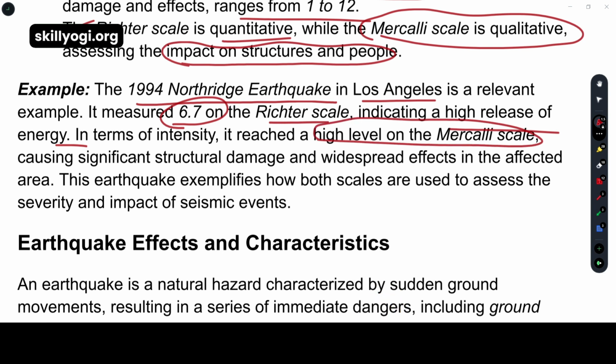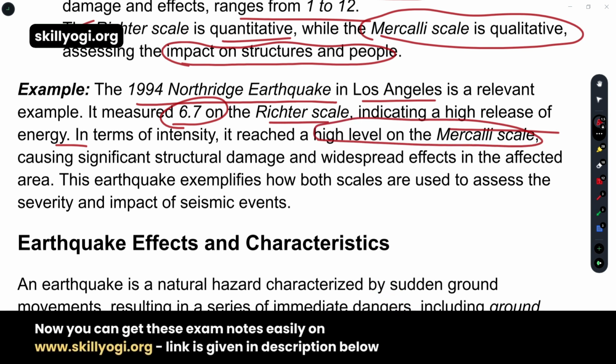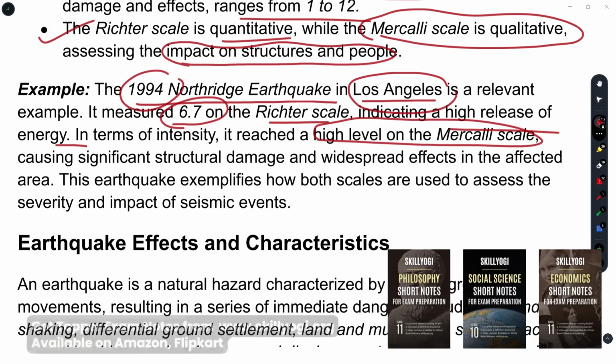That means this earthquake, which happened in the year 1994 in Northridge, Los Angeles, had high measurements on both scales.